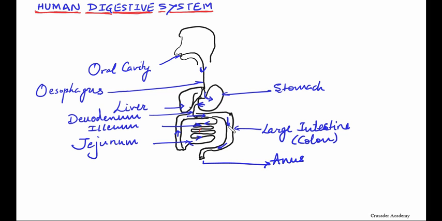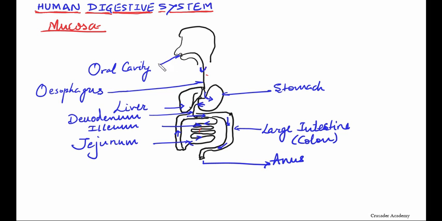Then inside this tube there is a lining called mucosa. In the mouth, stomach and small intestine, this mucosa contains tiny glands that produce juices to help digest food.